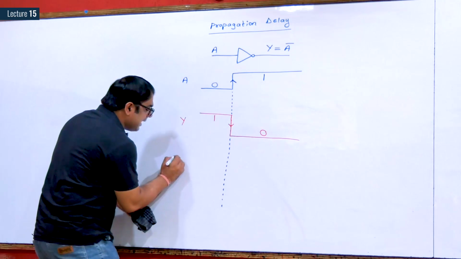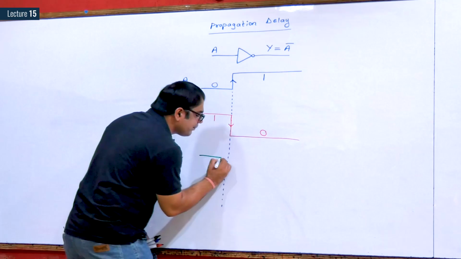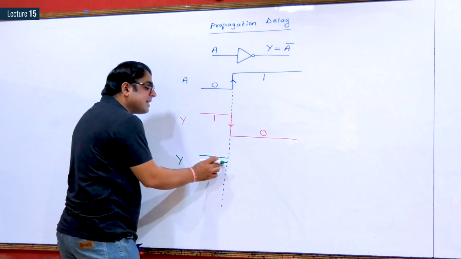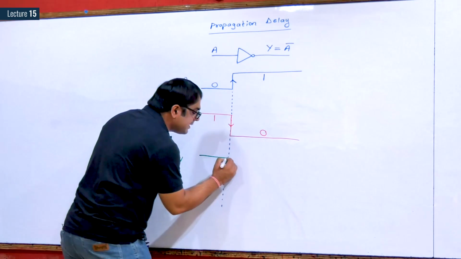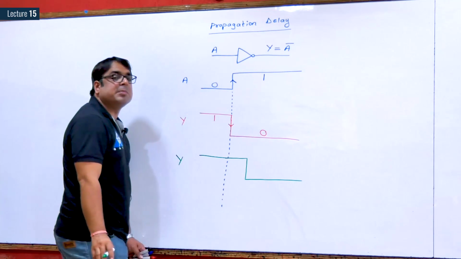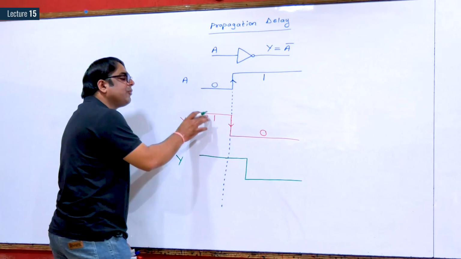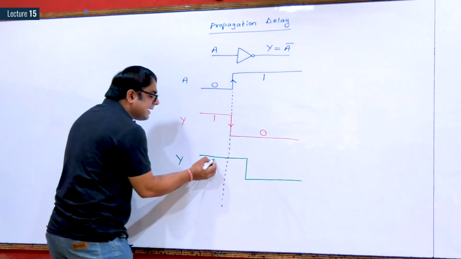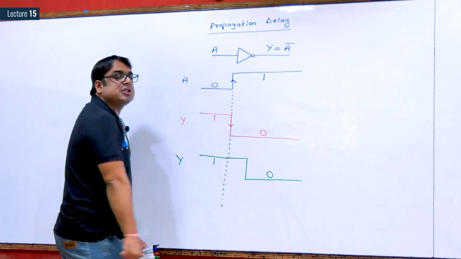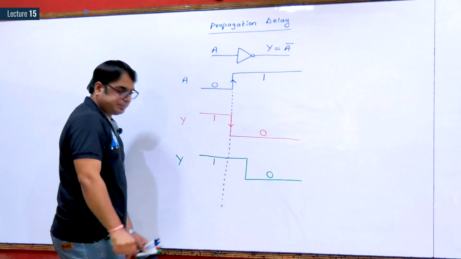Which means the actual waveform of Y will be, see, input is 0, output will be 1. Input transition at this instant, output transition will not be exactly at the same instant. Output transition will occur after some time. So no doubt there is a transition in the output from logic high to logic low, but the time of transition is not exactly at the same instant where it happened in the input.